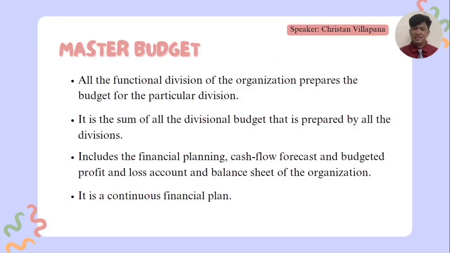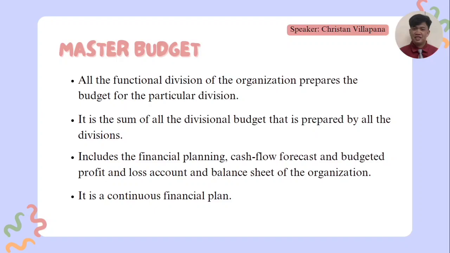So master budget, as we define it, is the functional division of the organization. We prepare the budget for each division. In general, the master budget is the sum total of the divisional budgets prepared by all the divisions. It includes the financial planning, the cash flow forecast, the budgeted profit and loss, and also the financial plan. Usually it is done in a year by each organization.